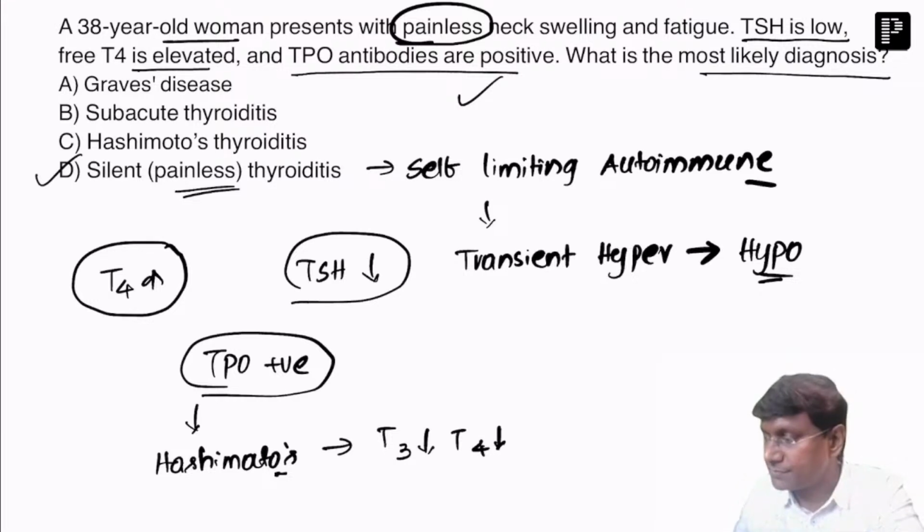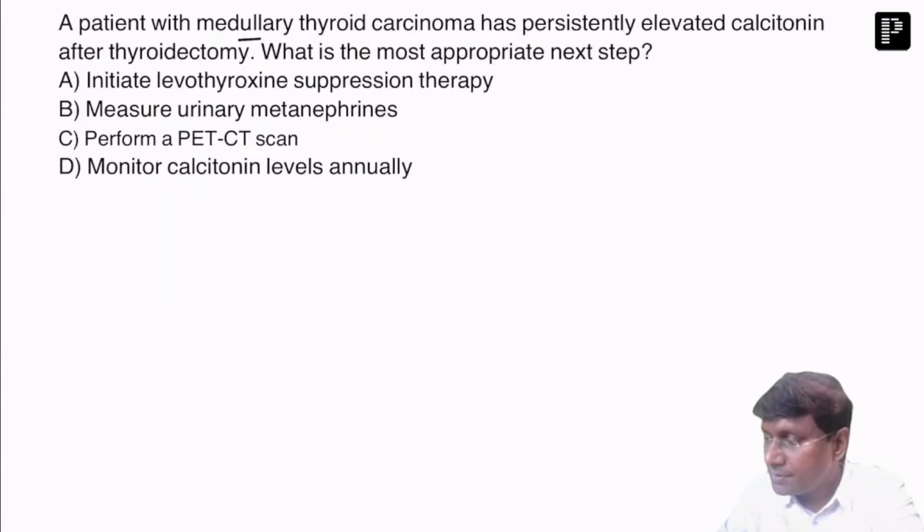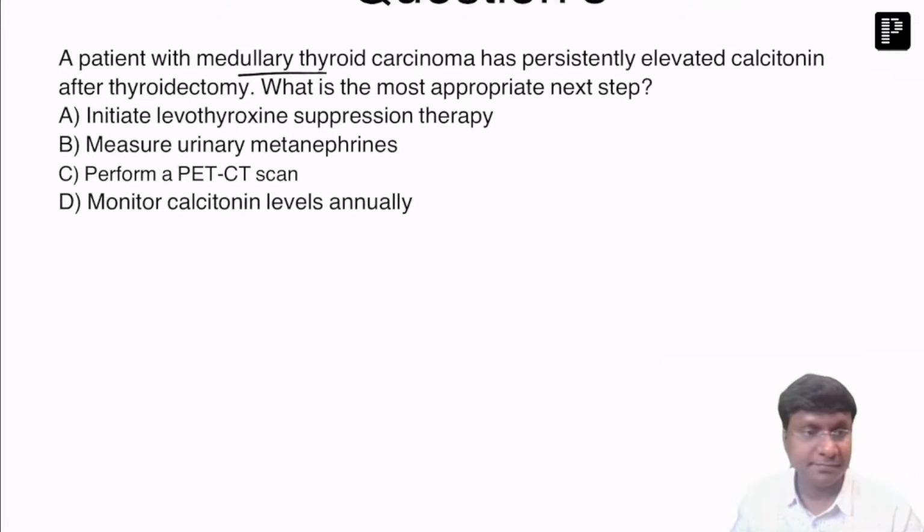Okay, next question. A patient with medullary thyroid carcinoma has persistently elevated calcitonin after thyroidectomy. What is the most appropriate next step that you need to do in this patient? Initiate levothyroxine suppression therapy, measure the urinary metanephrines, perform a PET CT scan, or monitor the calcitonin levels annually.